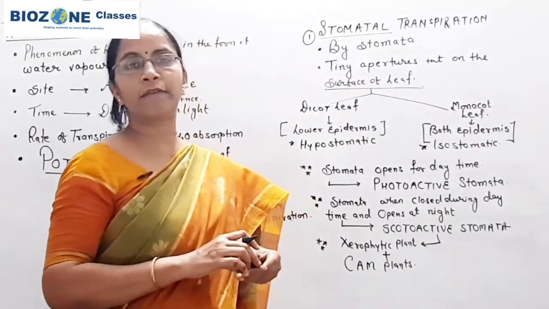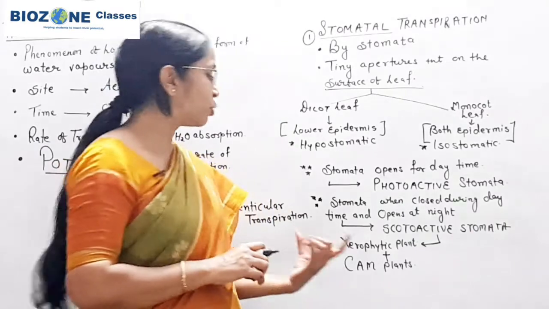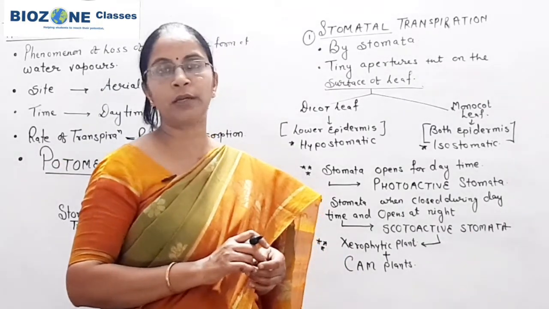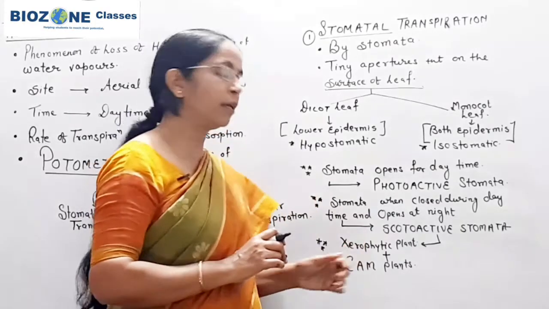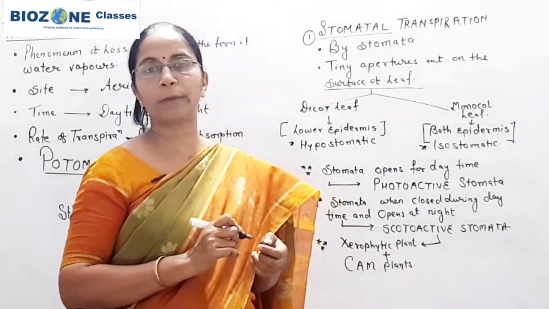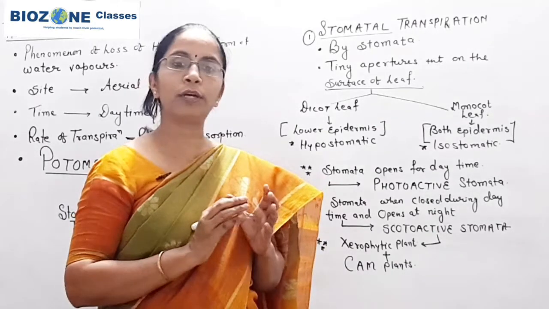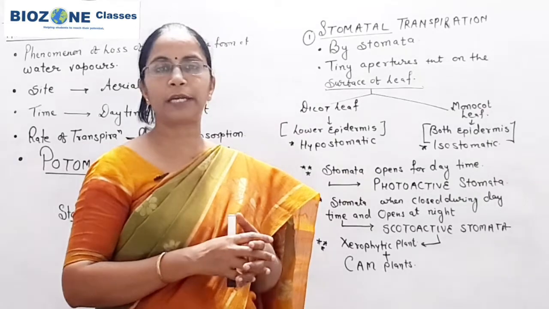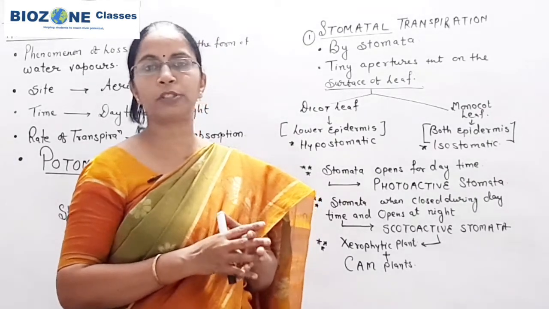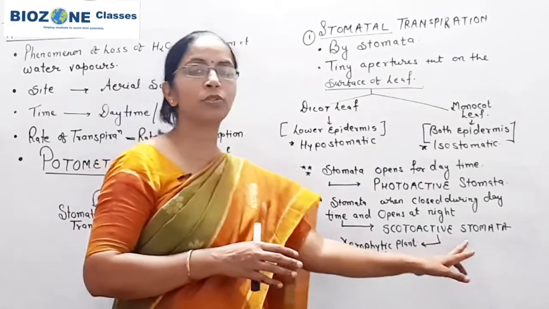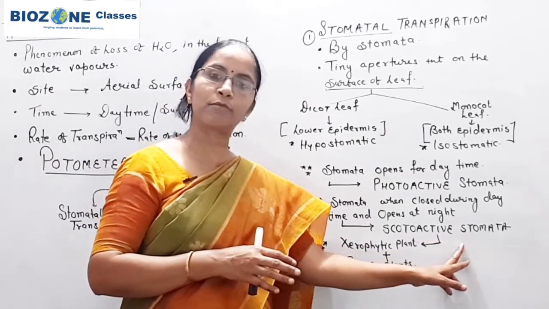To reduce the rate of transpiration, because in xerophytic conditions water preservation is a demand of the plant body, and among the adaptations, one of the most important is the presence of scotoactive stomata.